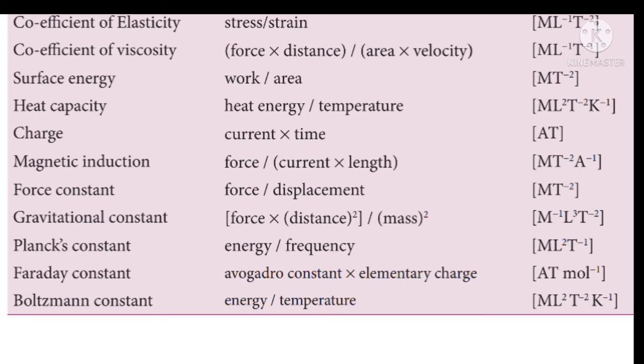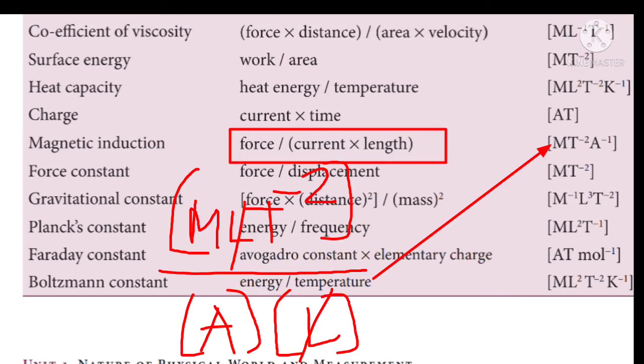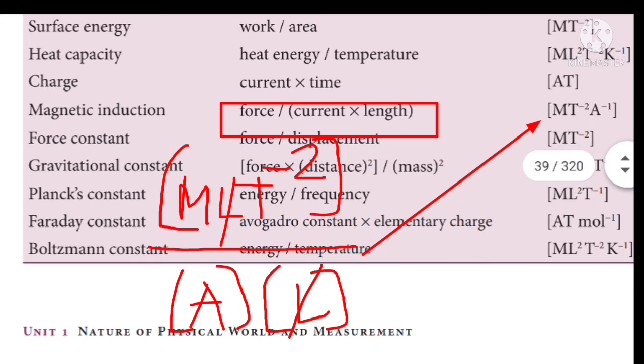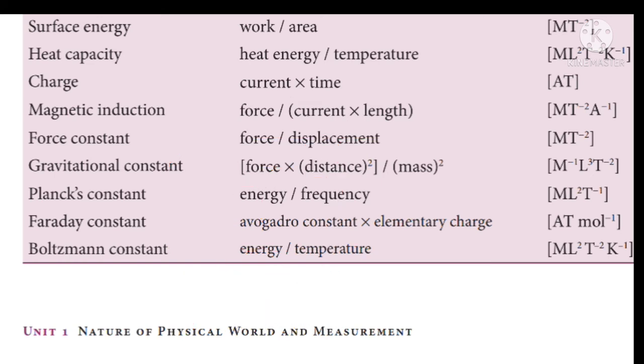The expression for magnetic induction is force per current into length. The dimension for force is MLT^-2, the dimension for current is ampere, and the dimension for length is L. After simplification we will get the dimension as [MT^-2A^-1] for magnetic induction.